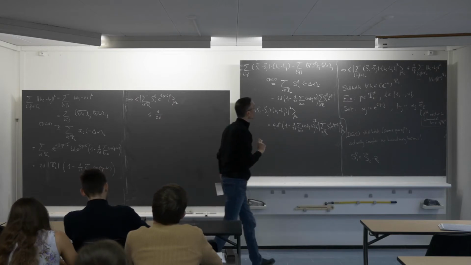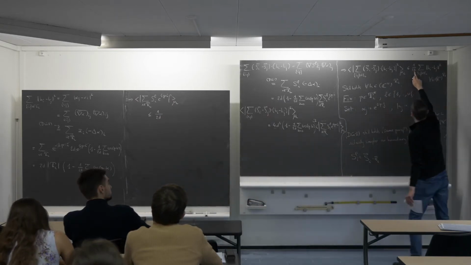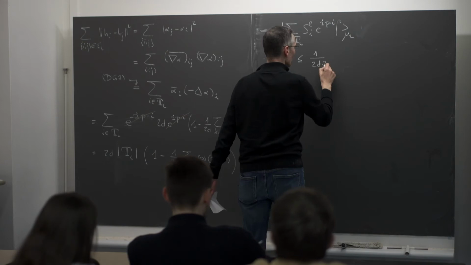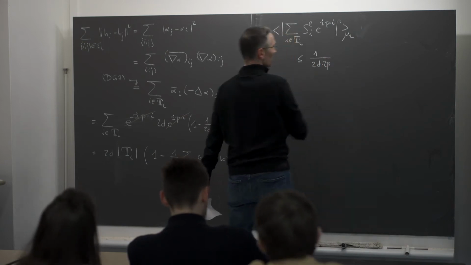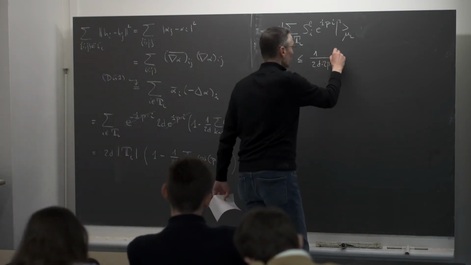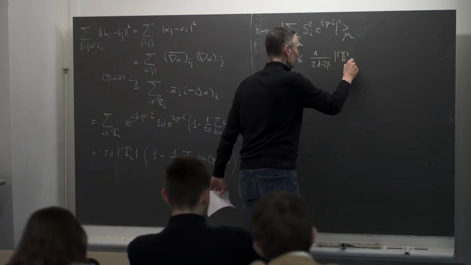There is an additional constant that I'm forgetting, because don't forget that here I have a 1 over 2 beta that I've not yet taken into account. So I also get a 2 beta here, times 2 beta. Okay. Then I have this torus, which is still there. So the torus is there.